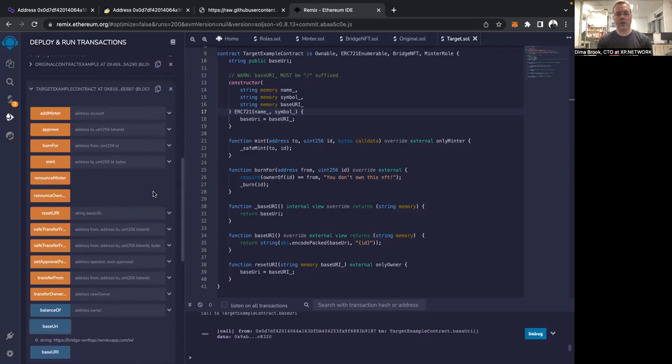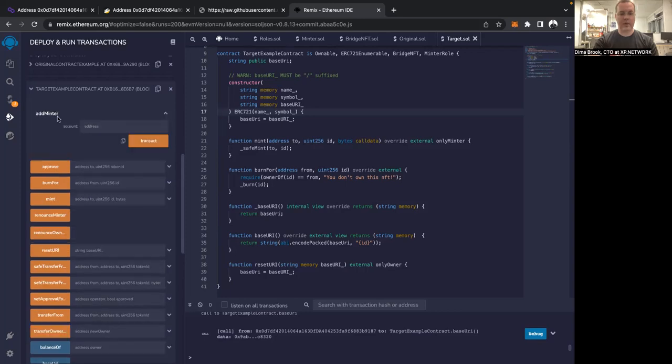Okay, the next step is we have to provide the minter role to the bridge smart contract in order to allow it to mint wrapped NFTs on the target chain. So here is the function, the first one, add minter. And all we have to do is to provide the address of the minter smart contract. But the question is, where can we get this minter smart contract? And we can get it from here.